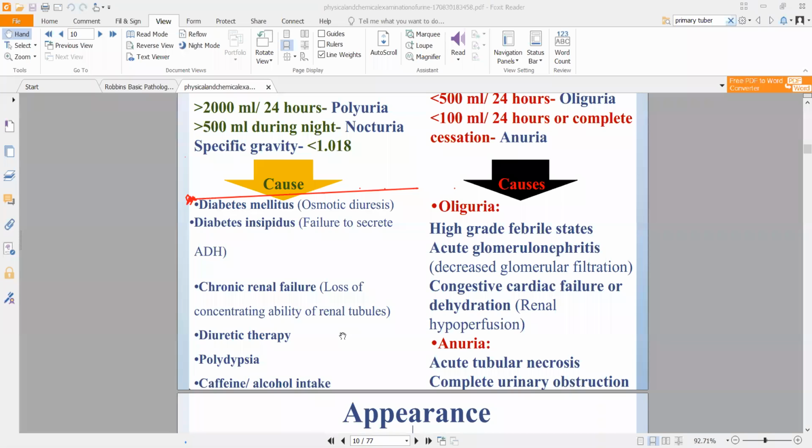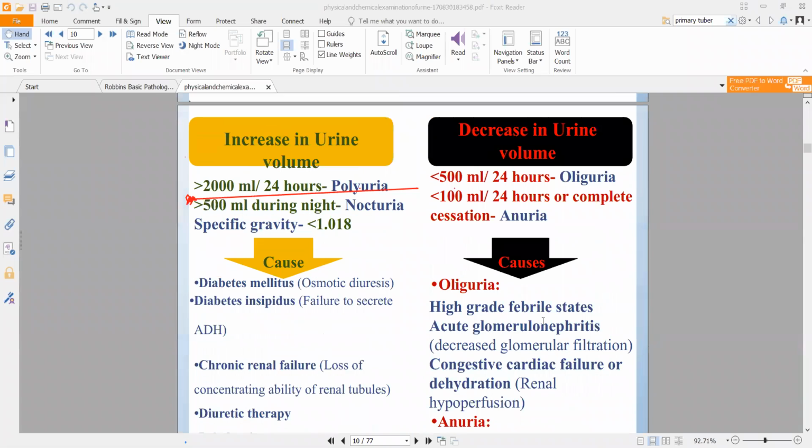Also caffeine and alcohol intake, both of these will increase the amount of urine. Caffeine itself is a diuretic, right? Alcohol is not a diuretic, but increased amount of alcohol intake can also lead to diuresis, right? You will urinate more. That is about increase in urine volume.